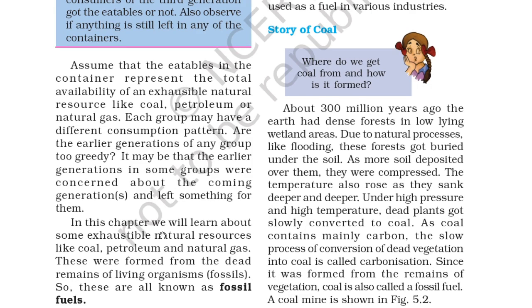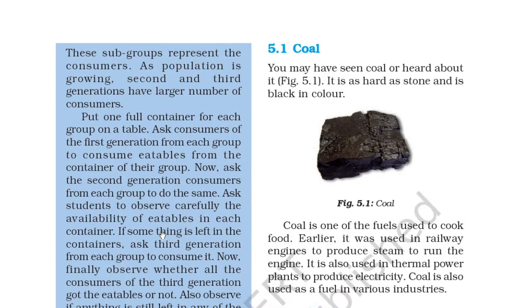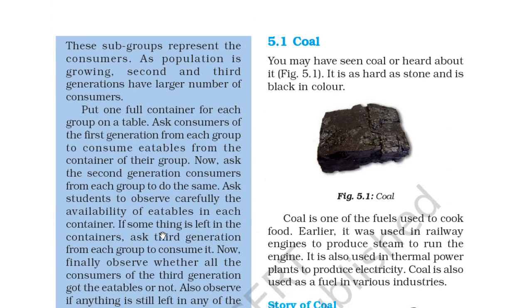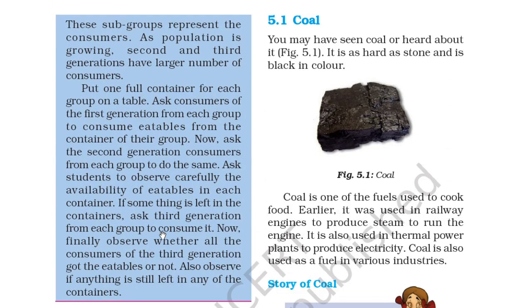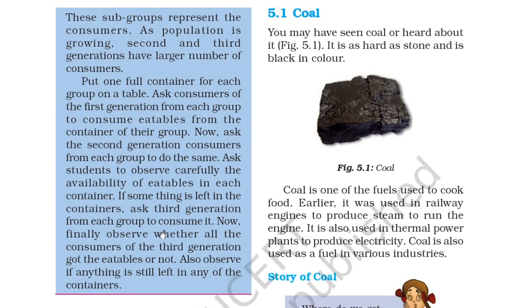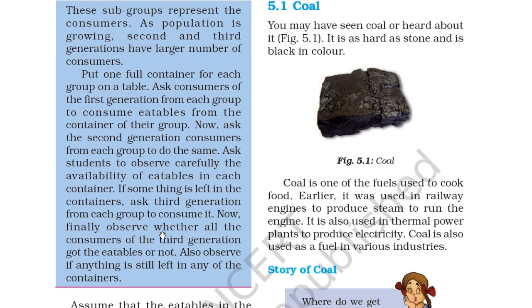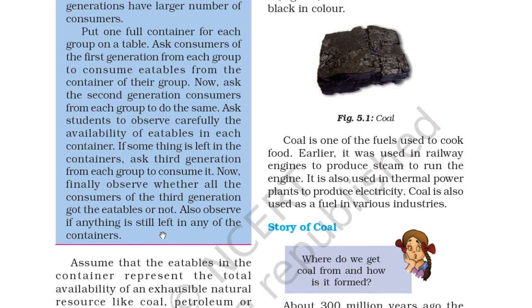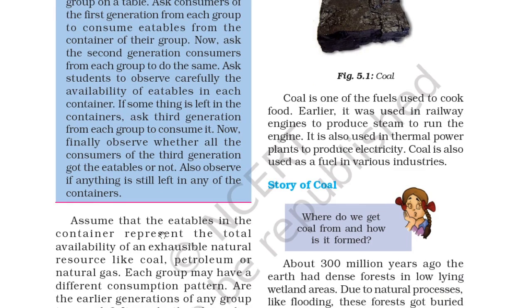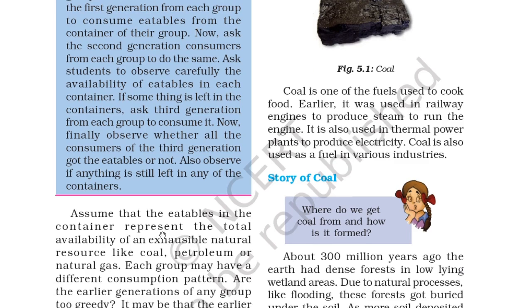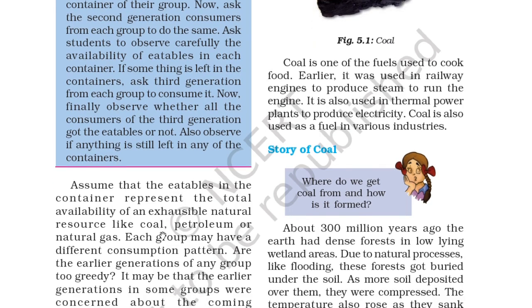These were formed from the dead remains of living organisms, fossils. So these are also known as fossil fuels. Now for 5.1, coal. You may have seen coal or heard about it. In the figure, you can see 5.1. It is as hard as stone and is black in color. Coal is one of the fuels used to cook food. Earlier it was used in railway engines to produce steam to run the engine. It is also used in thermal power plants to produce electricity. Coal is also used as a fuel in various industries.